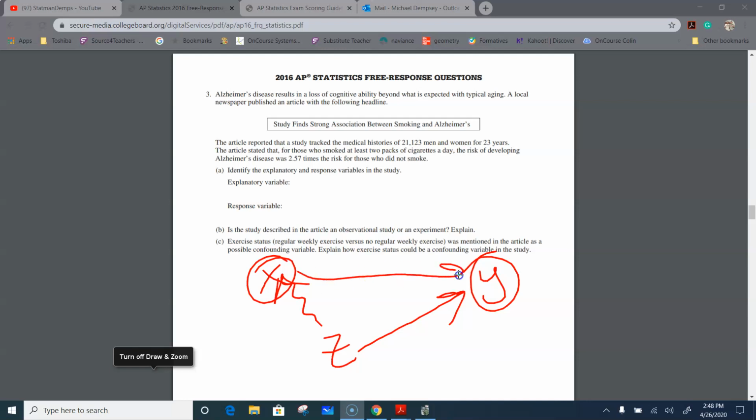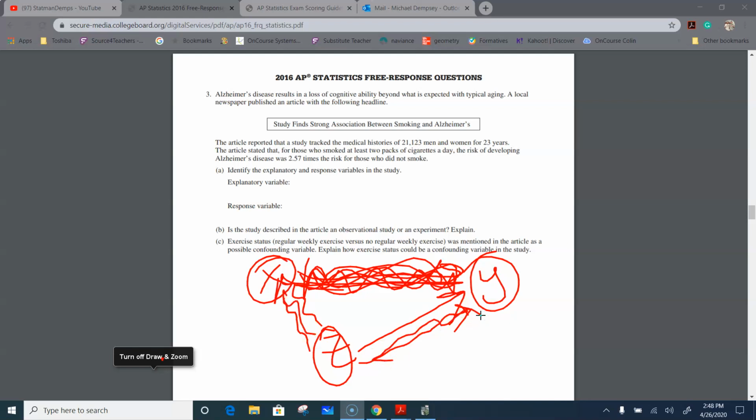So here we go. Now we see that exercise has a negative association to smoking, and exercise has a negative association to getting Alzheimer's, and then all of a sudden we look and think that smoking has a positive association to Alzheimer's, and it's just not the case at all. There's a third variable here that's affecting those two. So we could cross this line off. There could be no causal relationship there. It's just simply the fact that exercise affects smoking and exercise also affects Alzheimer's. That's what we mean by a confounding variable.